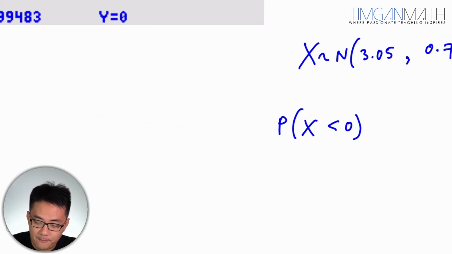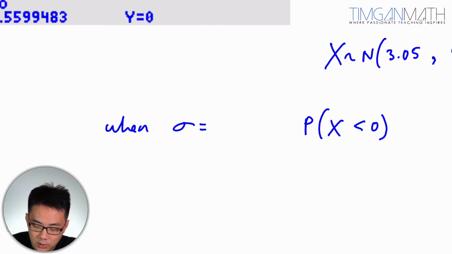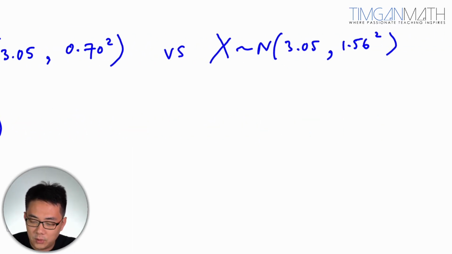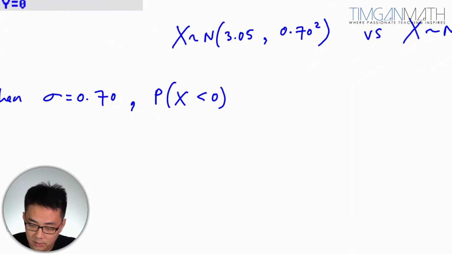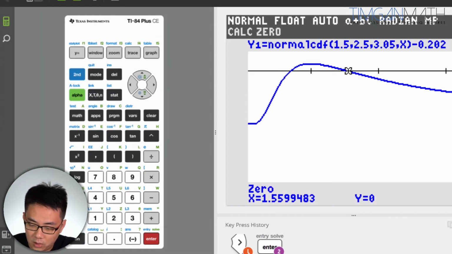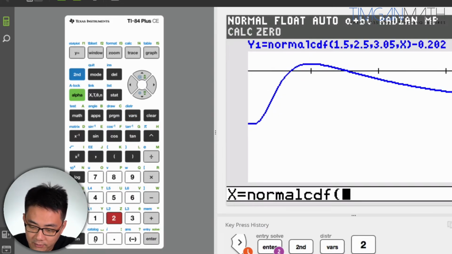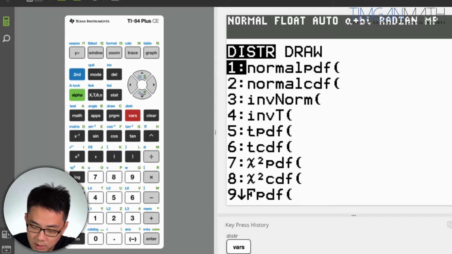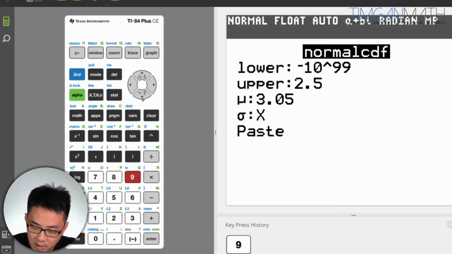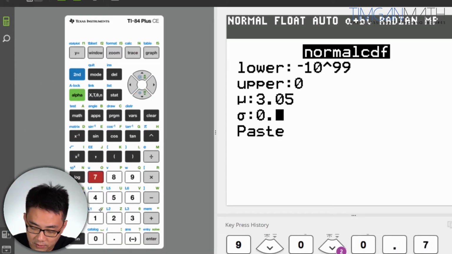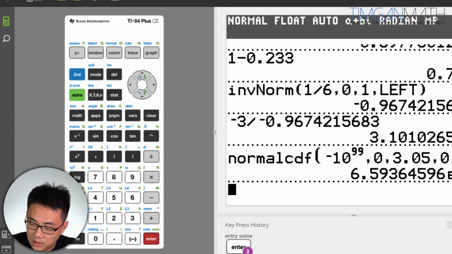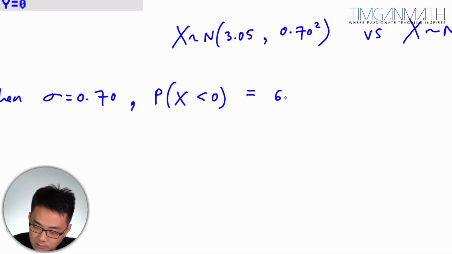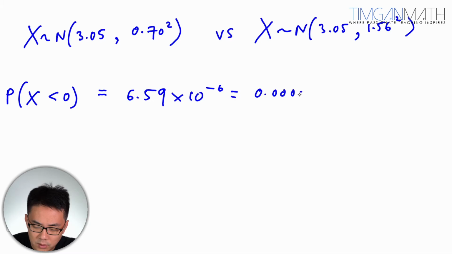So when sigma is 1.56, because this spread is so huge, I think very likely this needs to be considered out of the picture. So if you take normal CDF with lower bound negative 10 to the power 99 and upper bound 0, then with mean 3.05, the first one is 0.70. You enter it, and this is actually 6.59 times 10 to the power negative 6, which is very small, 0.0000659, which is roughly 0.